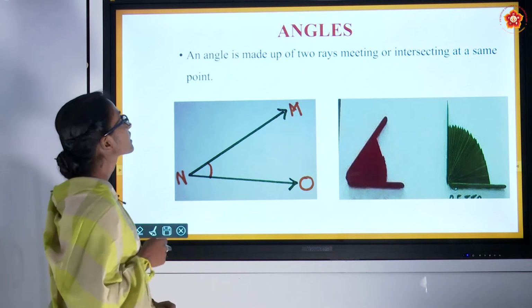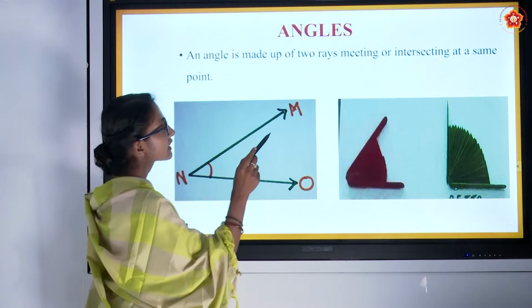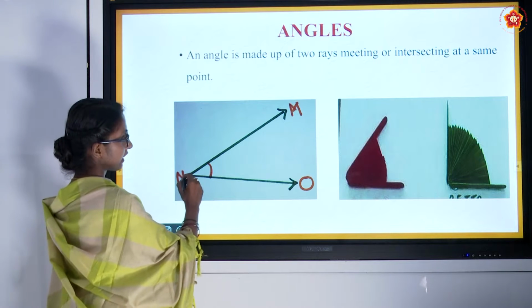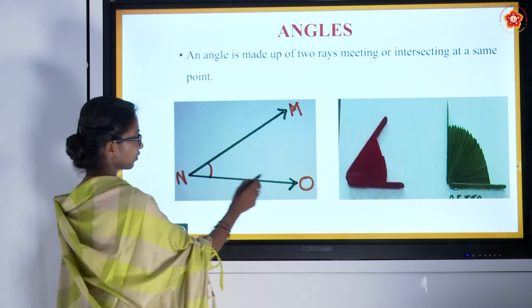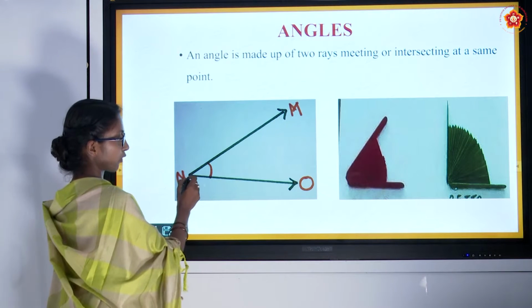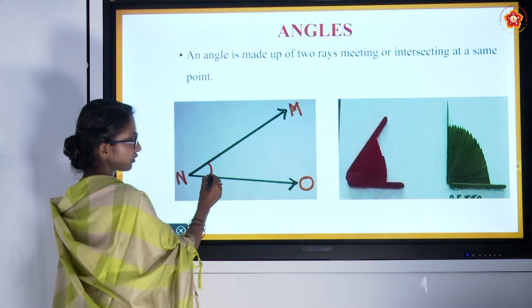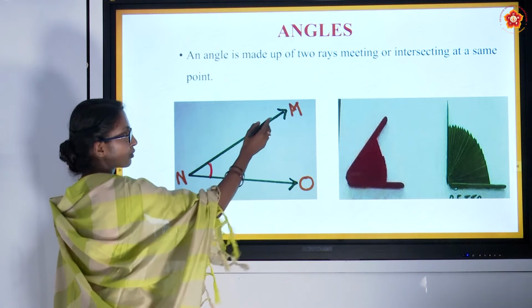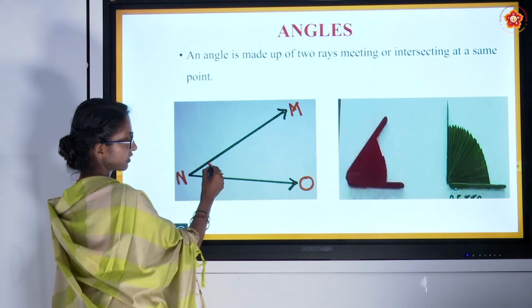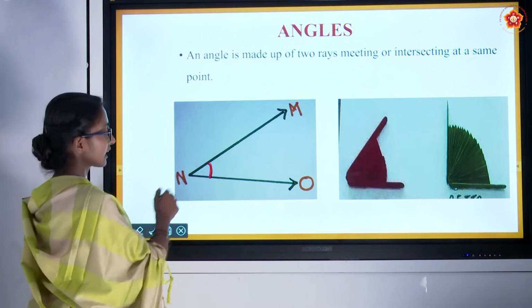Now let's move to angles. An angle is made up of two rays meeting or intersecting at the same point. You can observe here rays NM and NO. Their starting point is N. Both have a common starting point and they are meeting at point N. If two rays meet at a point, they form a curve. The formation of this curve is nothing but they are making an angle.